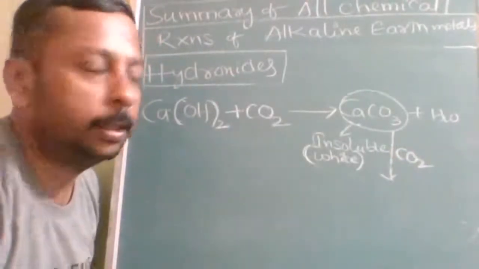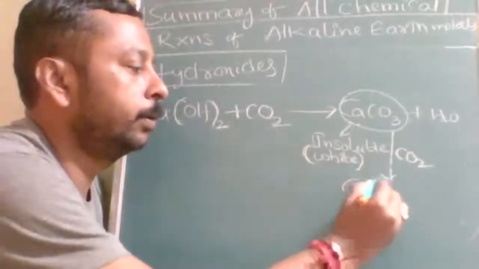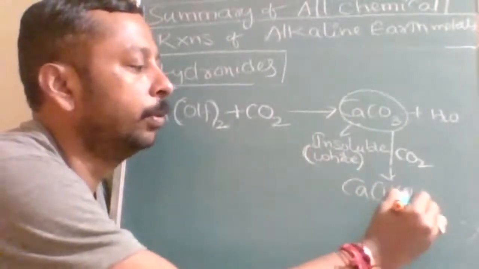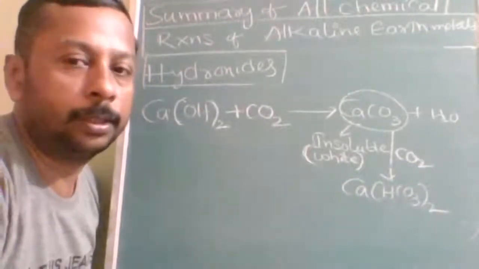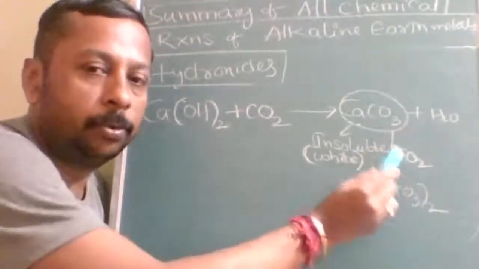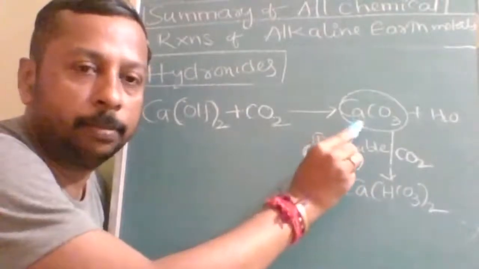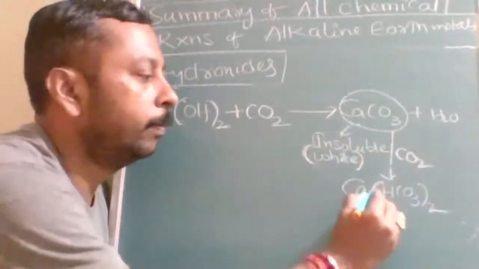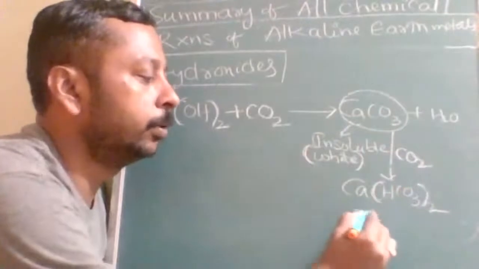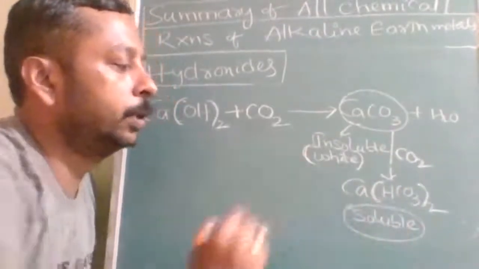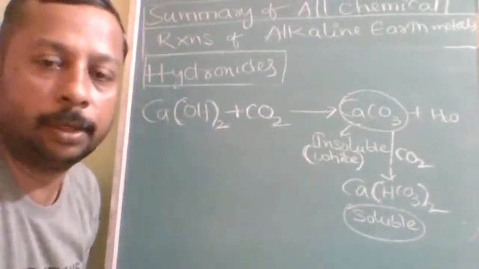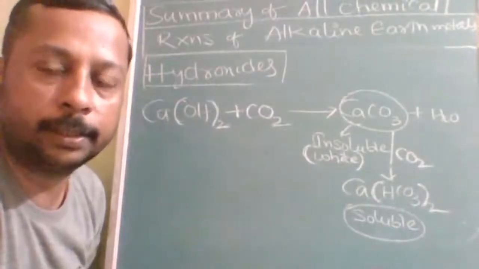Milkiness should disappear due to the formation of calcium bicarbonate. What is the reason? Calcium bicarbonate. Water and CO2 combine with the insoluble calcium carbonate, but calcium bicarbonate is soluble. So the precipitate which was white in color is now soluble, so milkiness disappears.